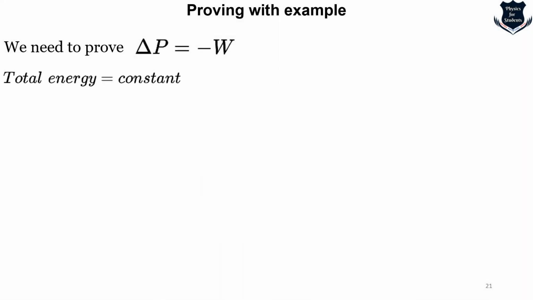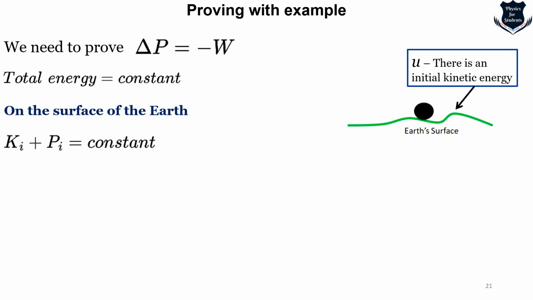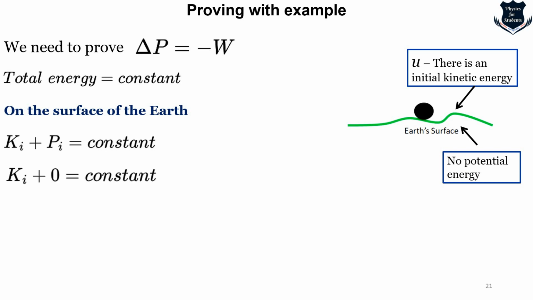Now we know that total energy equals a constant. Very simple, right? On the surface of the earth, when the body is at this stage, we say that kinetic energy initial plus potential energy initial equals a constant. In the initial state, there is an initial kinetic energy, suppose, but it has no potential energy, obviously, because the ball has gained no height. So Ki plus 0 equals a constant.